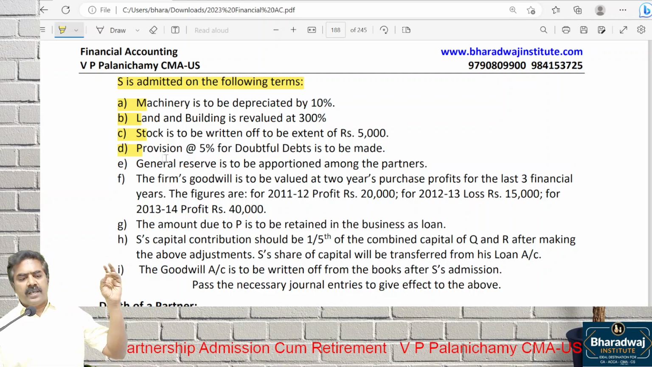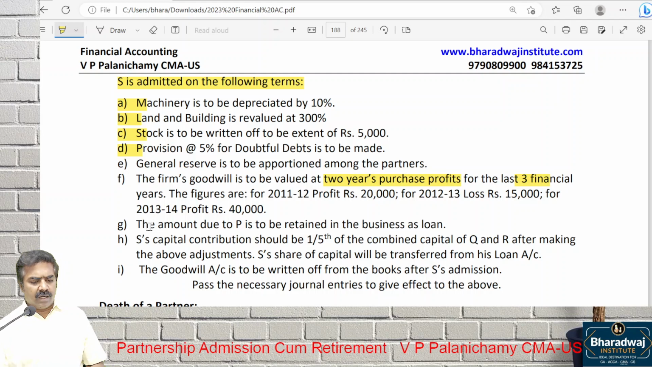Points A, B, C, D talk about which one? You prepare the revaluation account. This profit will be shared by whom? Old partners in old ratio. General reserve to be apportioned amongst partners. The firm's goodwill is valued at what? 2 years' purchase of profit of the last 3 financial years.